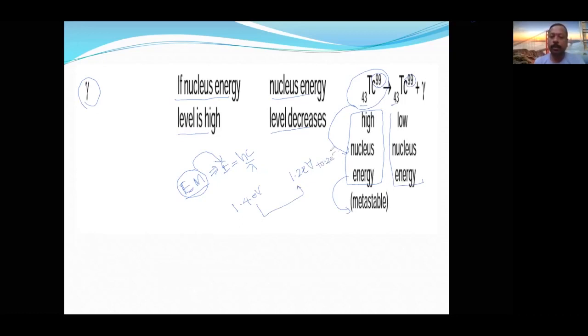That extra 0.2 electron volt will be emitted in the form of gamma radiation. Now the question will be what these two are called. These two are called nuclear isomers, because they don't have atomic number difference, they don't have mass number difference, everything is same.